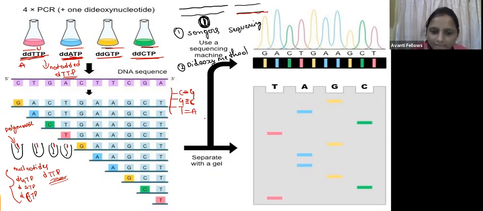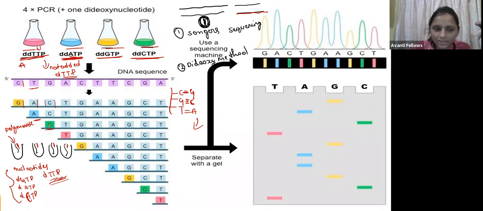So when we want to add the next nucleotide, it is not possible because the polymerase is not going to form the phosphodiester bond with this now. So that is the reason for the chain termination. The synthesis was terminated here. Now wherever the polymerase stopped the synthesis, we can get bands like this.